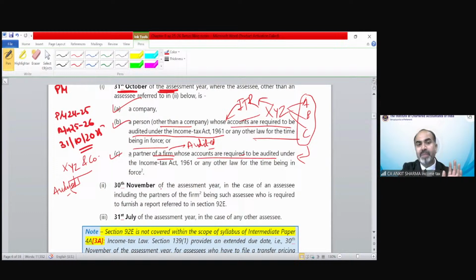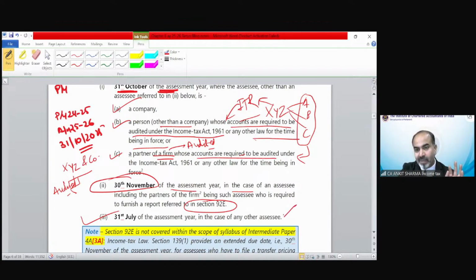30th November would be the date for those assessee who fall under section 92E. Section 92 is for international transactions, the transfer pricing provision that is going to be discussed in detail under international taxation at the final level. So if you fall under section 92E, those assessee need to file a report under section 92E. The date is 30th November 2025. For all other assessee, the date would be 31st July of the assessment year. That means 31st July 2025.